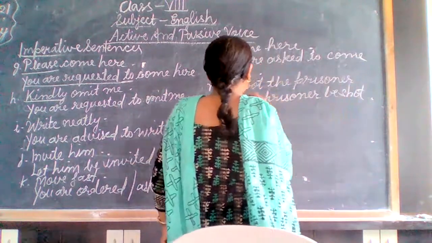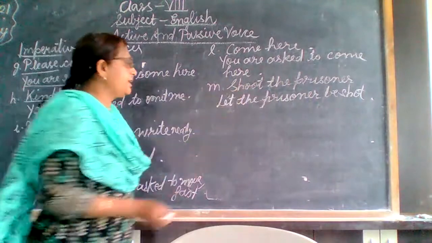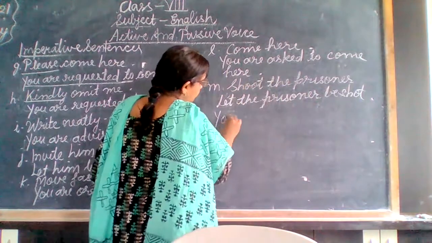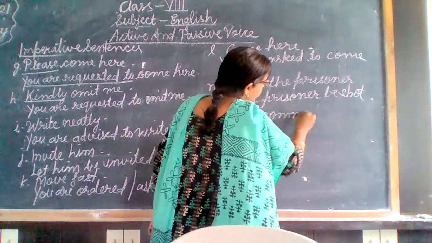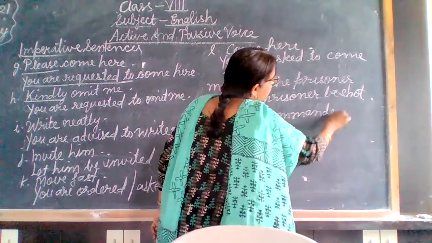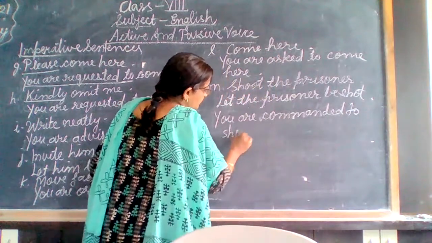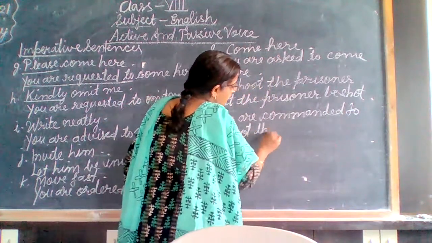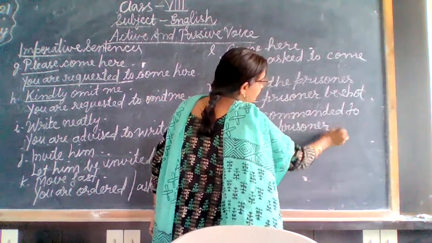Okay, shoot, shot. Let the prisoner be shot. But listen here, you can also write, you are commanded. It is a command. You are commanded to shoot the prisoner. Okay, to shoot the prisoner.